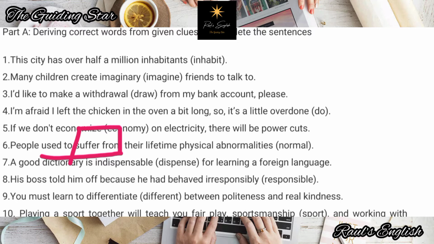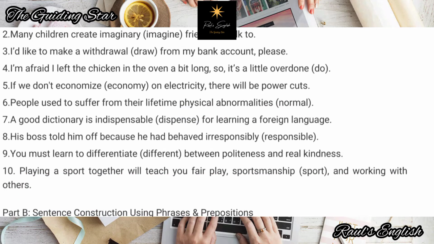They are not normal. Something that is not normal is abnormal. Hence, their lifetime physical abnormalities. Remember these things, please. The opposite of normal is abnormal. Opposite of normality is abnormality. Plural is abnormalities. And start pronouncing them correctly.